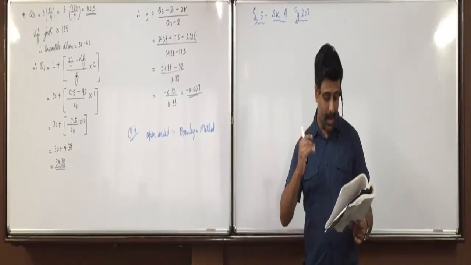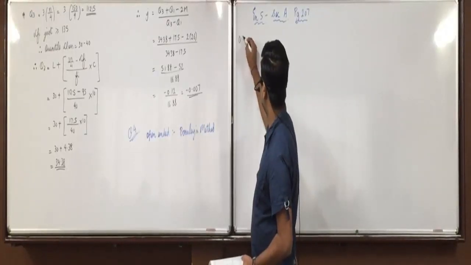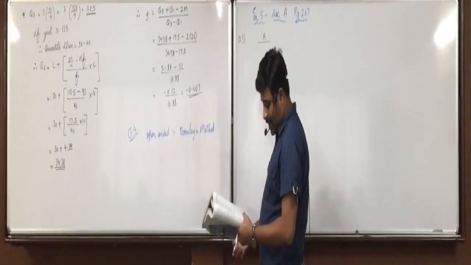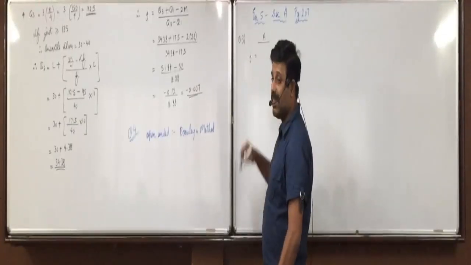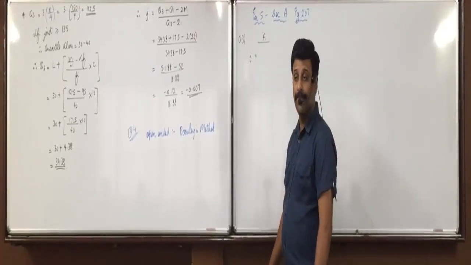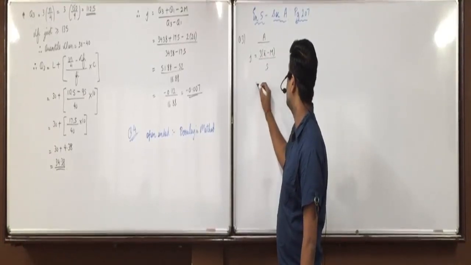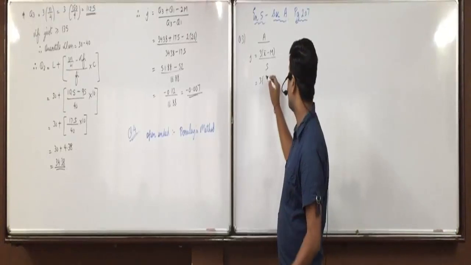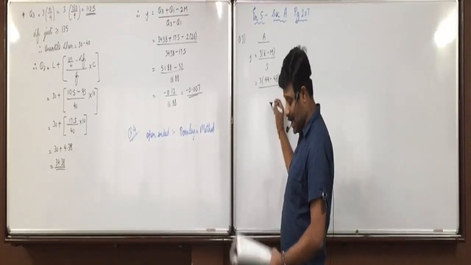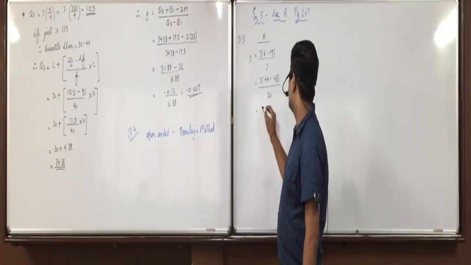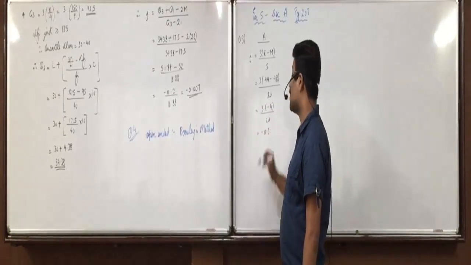Got it, everyone? Third, the following measures are obtained for two distributions. Now, see here. For distribution A, the mean is 44, the median is 48, the standard deviation is 20. The median is given, so which formula will you use for J? 3 into (x bar minus M) upon S. What is x bar? Mean. 44 minus M, median 48, upon S, standard deviation 20. So 3 into minus 4, that is minus 12 upon 20, minus 0.6.